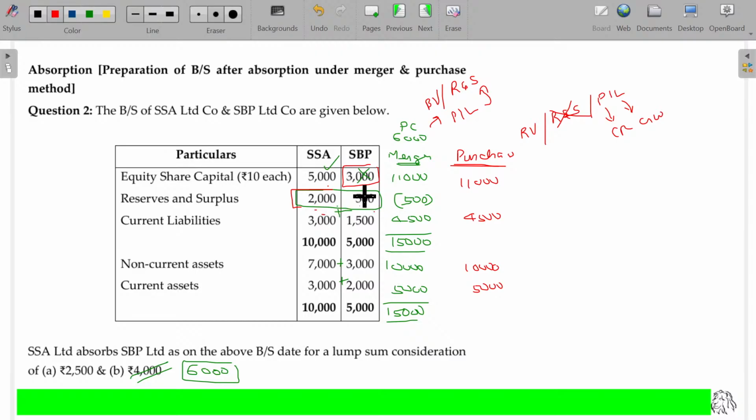If you are setting off, still you have a shortage of 500. As you are paying excess, that 500 will be named as goodwill on the asset side. Then the total being 15,500. Is that clear? This is a small difference between pooling of interest method and purchase method. Clear? Come on, make a note of it.